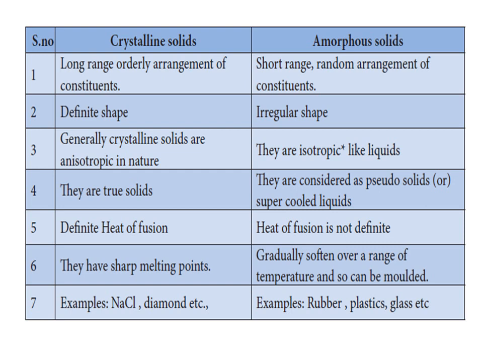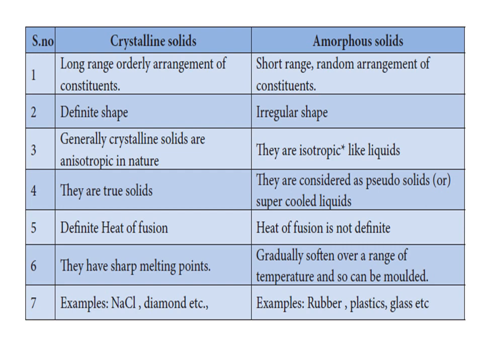Crystalline solids are anisotropic in nature, that means their values of physical properties are different in different directions, whereas in amorphous solids, the physical property values are the same in all directions, so they are called isotropic, like liquids. Crystalline solids are otherwise called true solids, whereas amorphous solids are called pseudo-solids or supercooled liquids.